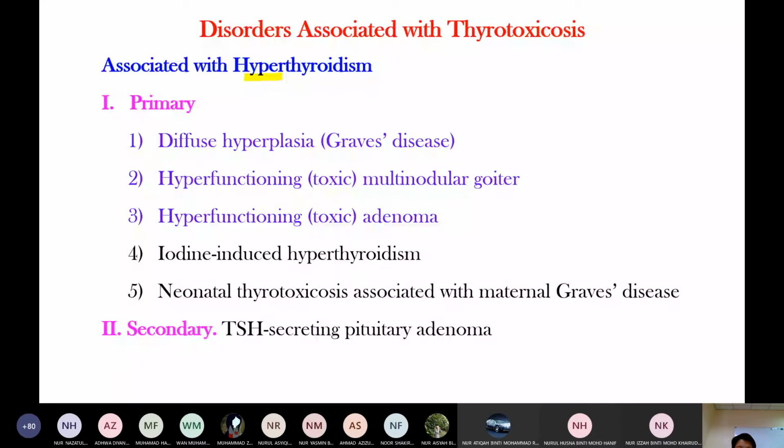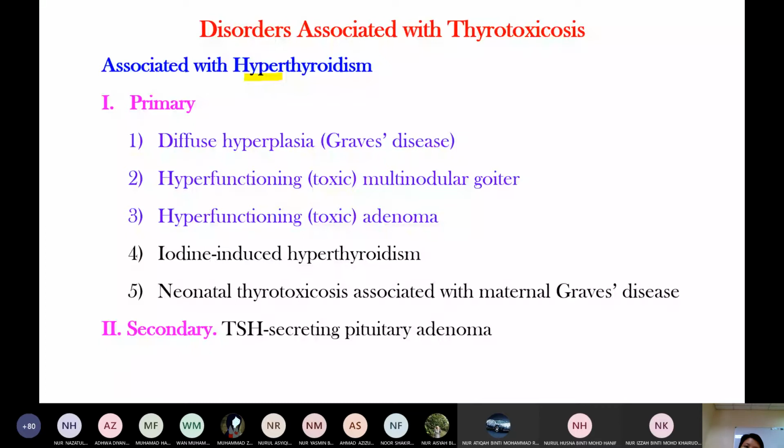Okay, and then secondary is here. Secondary is because of a pituitary cause. Pituitary functioning adenoma, TSH secreting pituitary adenoma. Last week we discussed functioning adenoma and non-functioning adenoma of the pituitary. Functioning adenoma means the gland produces more hormone.